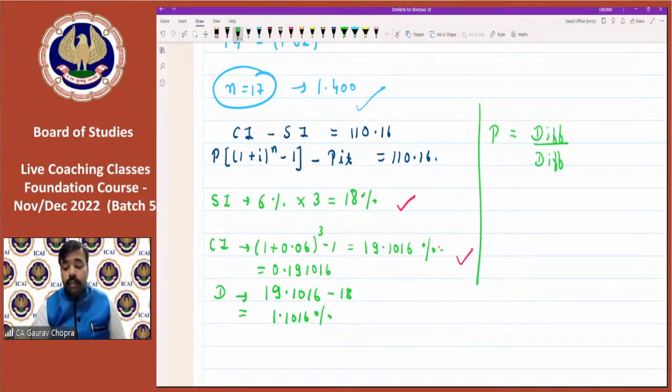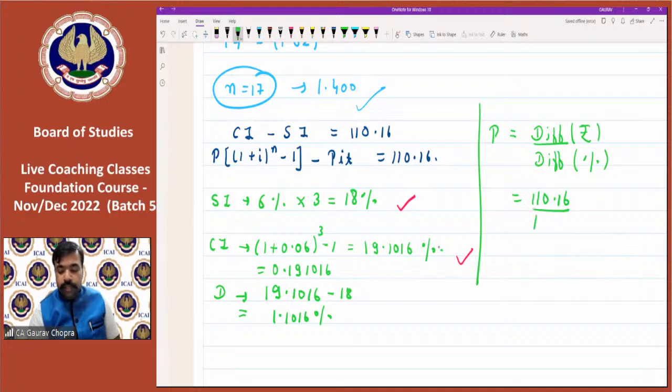The difference in the numerator is in terms of rupees and in the denominator it is in terms of percentage. So just write 110.16 divided by 1.1016% and you will get your result.